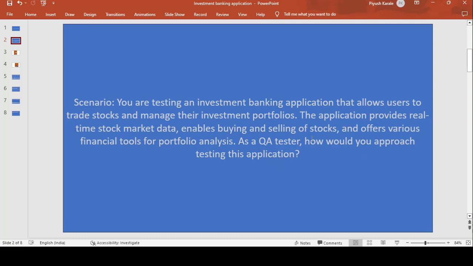It also offers various financial tools for portfolio analysis, meaning whatever portfolio you have, you analyze it with the help of various financial tools. As a QA tester, how will be the approach to testing this application? As a tester, what kind of approach will you take for testing such a kind of application? This is the scenario for the investment banking application, and our motto is to test that application. What kind of testing you have to perform?